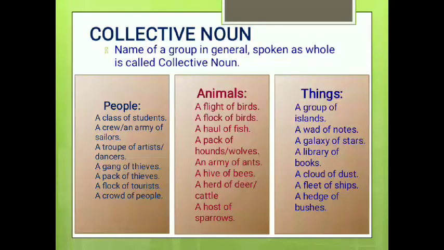Collective names of things, like a group of islands, a bed of roses, a galaxy of stars, a library of books, a cloud of dust, a fleet of ships, a hedge of bushes. These all are the collective nouns, and they are given to a group. Exercise: look at, find out.